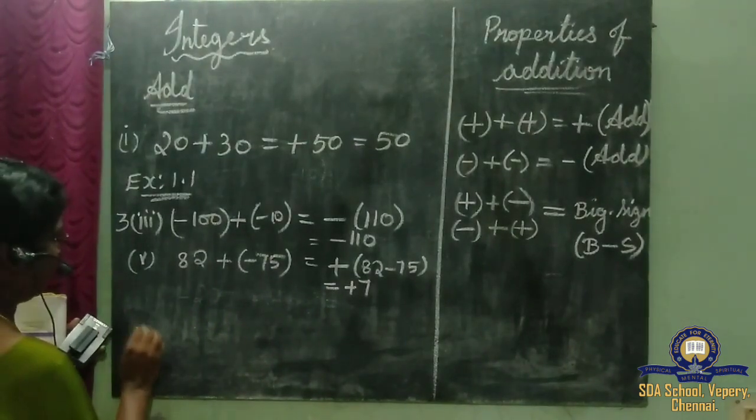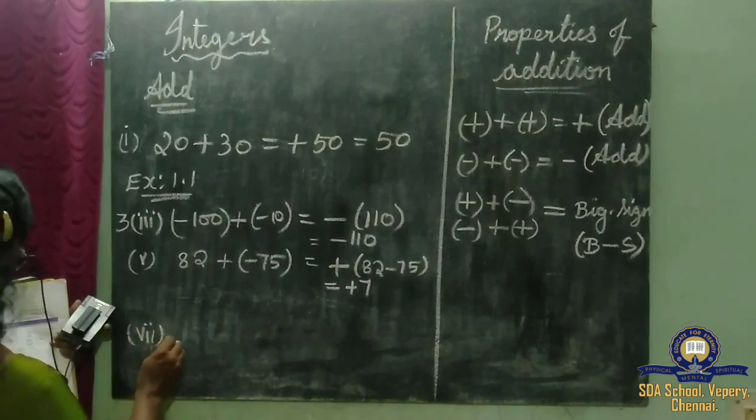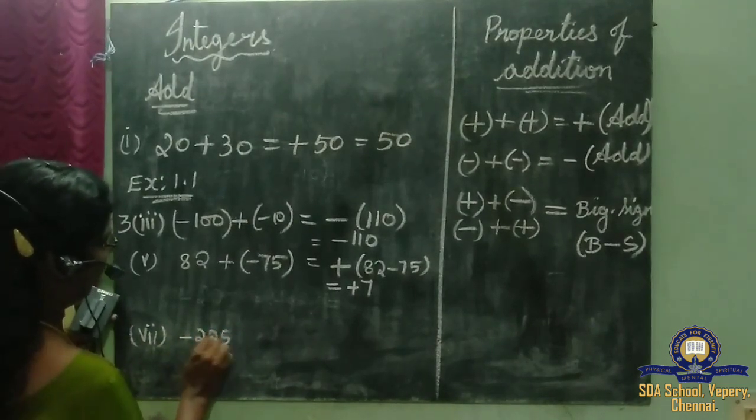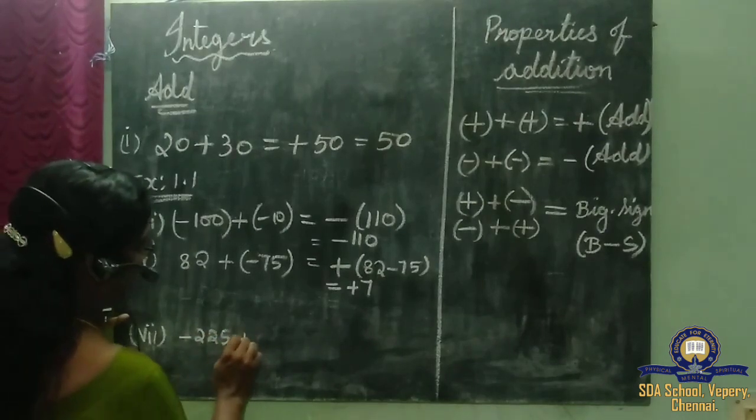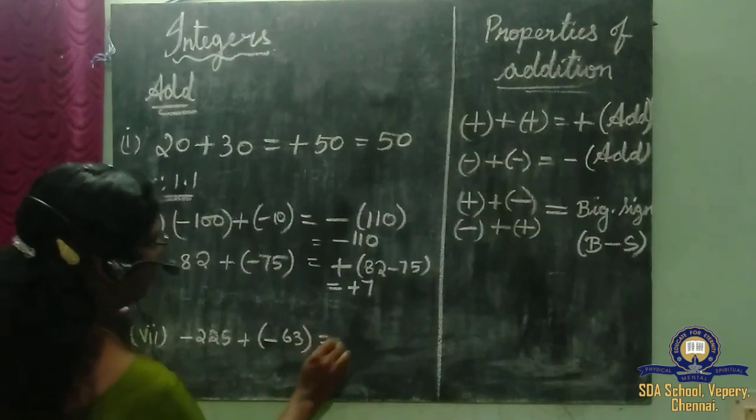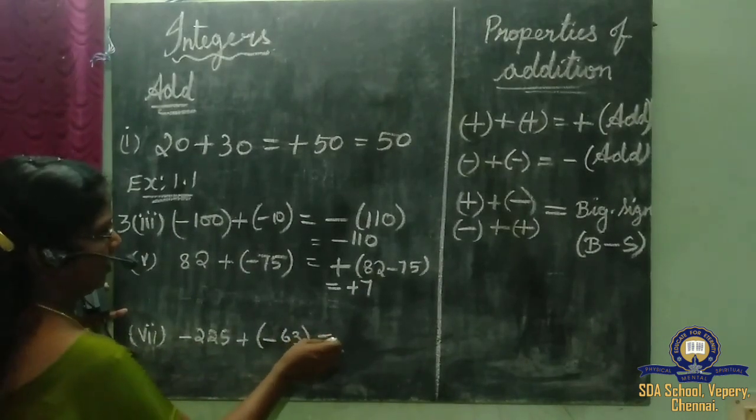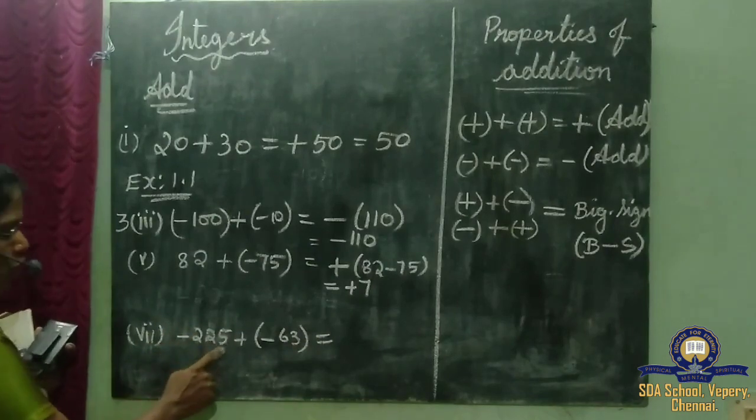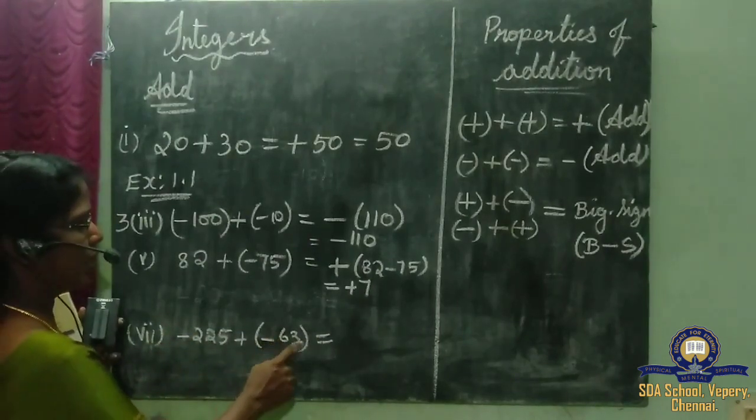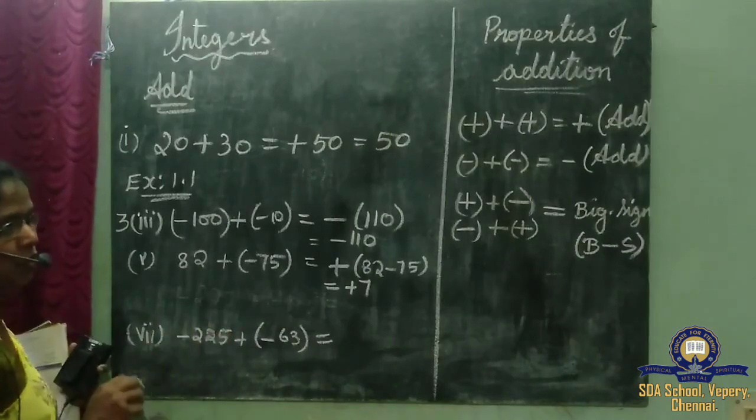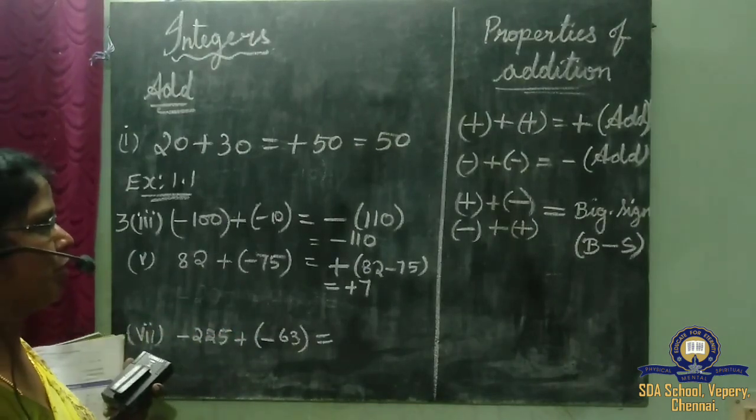One more sum from the same topic. Minus 225, a negative integer, is added again with another negative integer. What will come here? Can anybody guess? Minus 225 is added with minus 63.